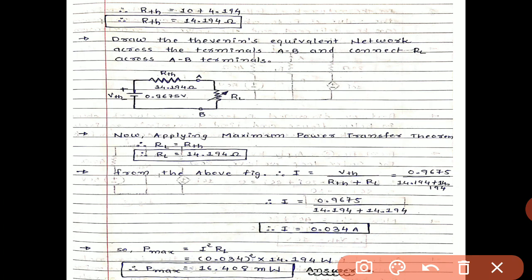So finally we get the value of maximum power. P maximum equals I square RL. So 0.034 squared multiplied by 14.194 watt. So P maximum equals 16.408 milliwatt. This is our final answer for our GATE question for the maximum power transfer to the load for the DC circuit, that is P maximum equals 16.408 milliwatt.